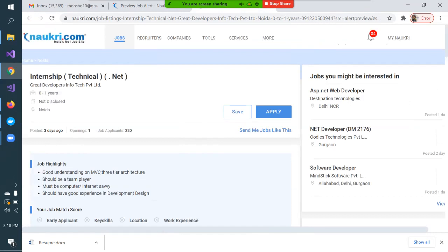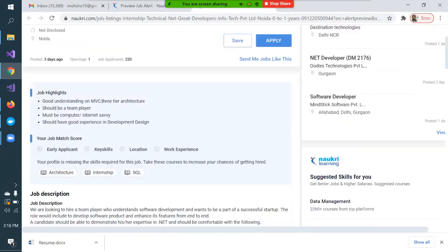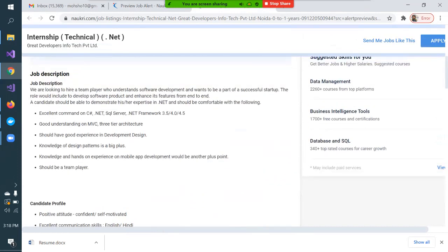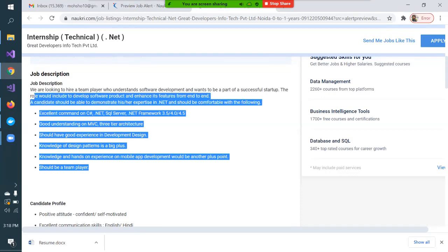Good understanding of MVC, three-tier architecture, should be a team player, must be computer and internet savvy, should have good experience in development and design. So these are the skill sets they have clearly mentioned. While we are actively searching for a job on the job portal, always give time to read the job description in detail.